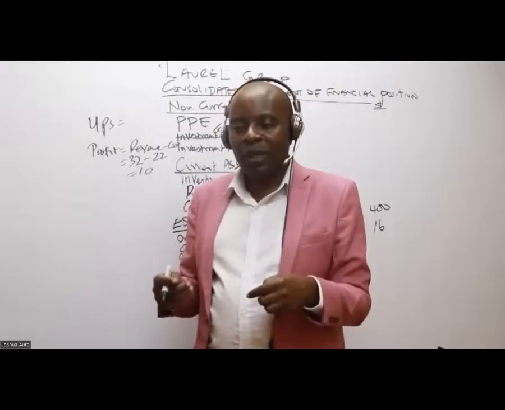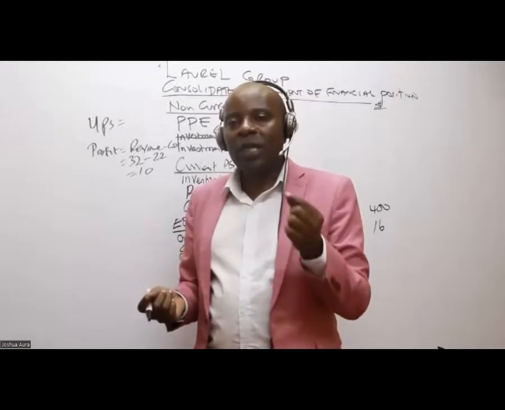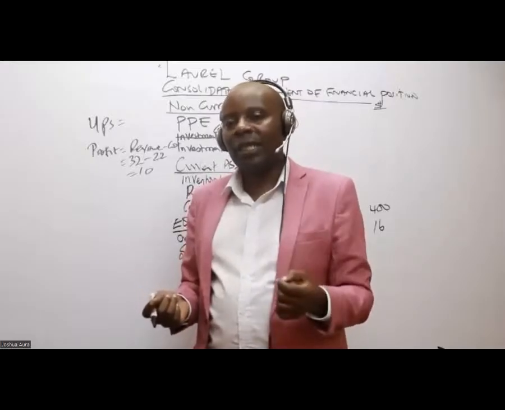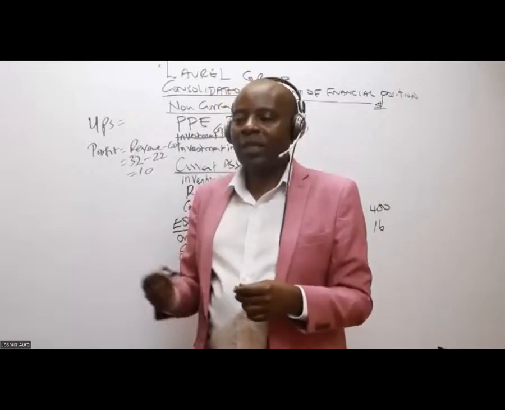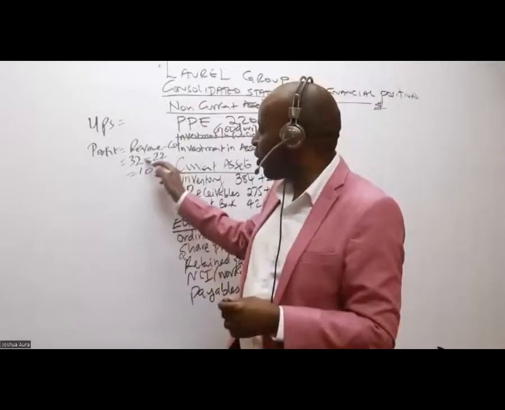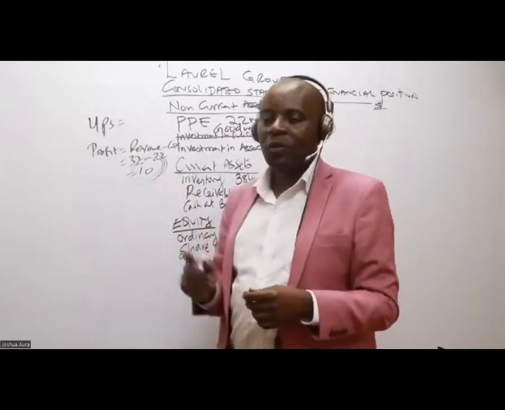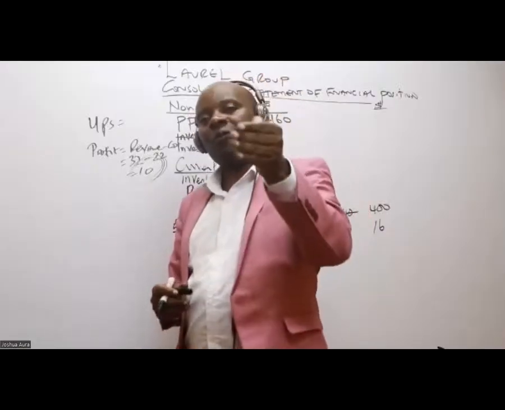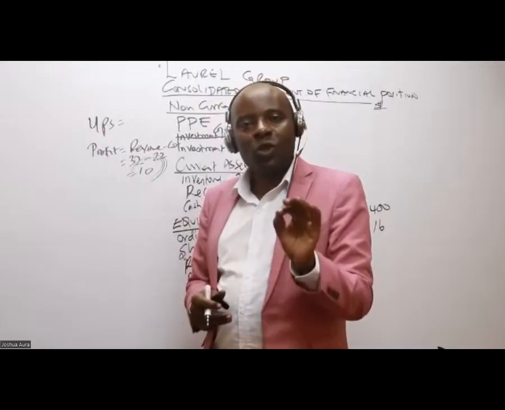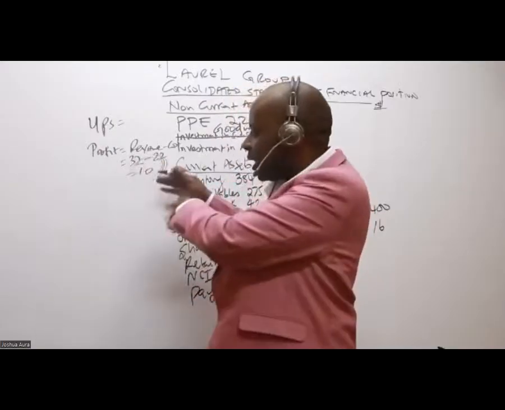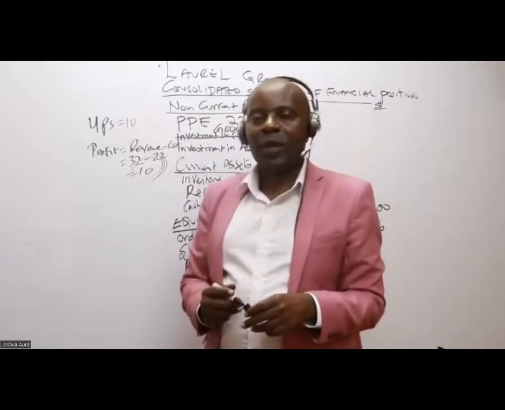Why should I less 22 million? In the balance sheet, we cannot less 22 million. In the balance sheet, I'm only interested in the UPS, the unrealized profit. This is the profit that one of the companies claims to have made from a sister company, which is 10. That is what we call UPS, because they have not sold any of this. So UPS is 10. Go here and subtract that 10.